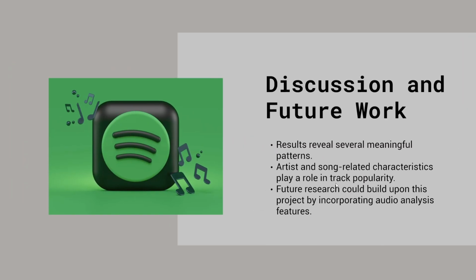And here we go into discussion and future work. The results of the project show that there are several meaningful patterns in the Spotify dataset. Using the three hypotheses, we're able to show that there are characteristics that have an effect on whether a track is going to be popular or not. There are also several ways that we can improve this research and analysis, such as implementing other features like audio analysis features, like tempo and energy of a song, to have a more in-depth analysis and allow a more direct evaluation rather than depending on basic metadata.